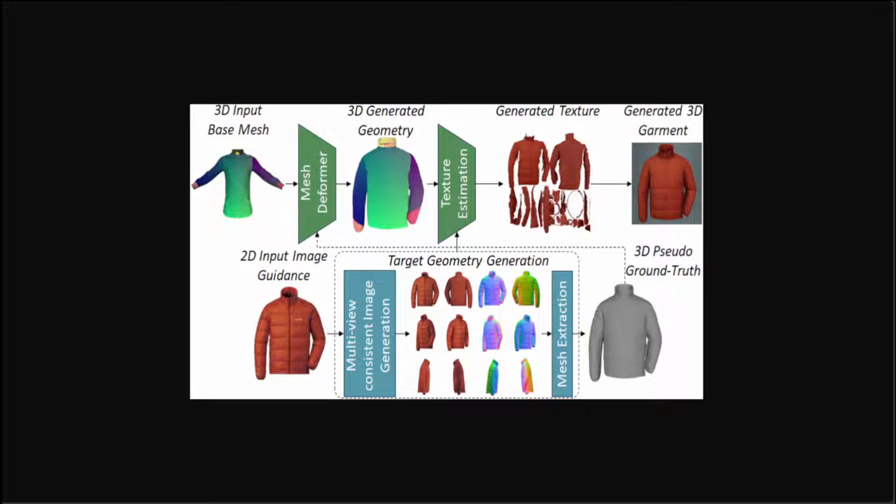If you look at this architectural diagram, given an RGB image, they have first performed 3D reconstruction using single image to multi-view consistent image generation techniques. They have then used this output mesh as 3D pseudo ground truth to guide a mesh deformation process to deform an input mesh geometry to match the target.